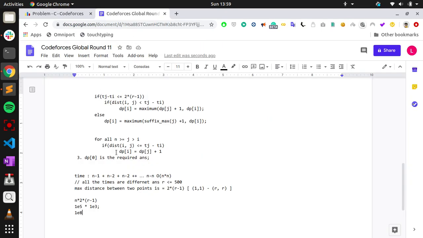So what do you think? What is the best solution there? This is the best solution that we have. Let us go through the code.